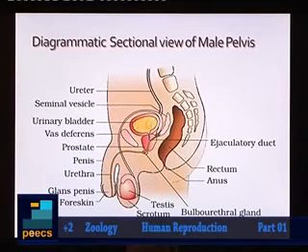Now we will go in detail regarding the structure of these different components of male reproductive system. Here, as you can see, there is a diagrammatic sectional view of male pelvis. In this diagrammatic sectional view, all the different components of male reproductive system you can see.